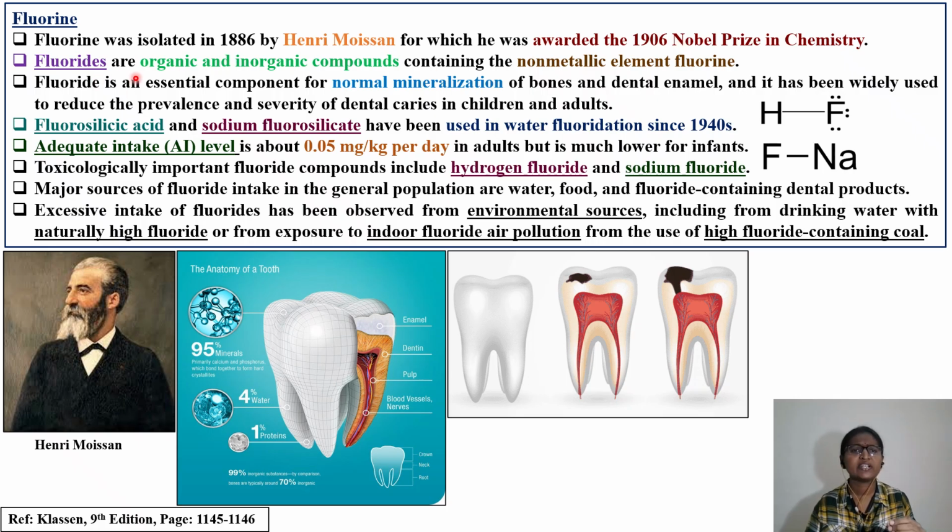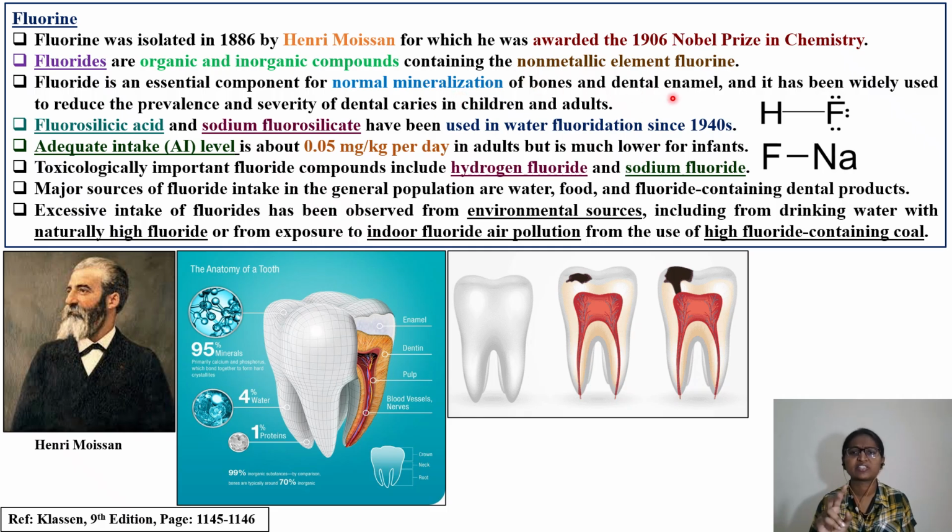Then next we have: fluorides are organic and inorganic compounds containing the non-metallic element fluorine. This is important. In the periodic table, or in the chapter on toxic effects of metals, try to see what metals are there. In that, fluorine is also there. Fluoride is an essential component of normal mineralization. So whenever mineralization of bone is taking place, it is an essential component of bones and dental enamel.